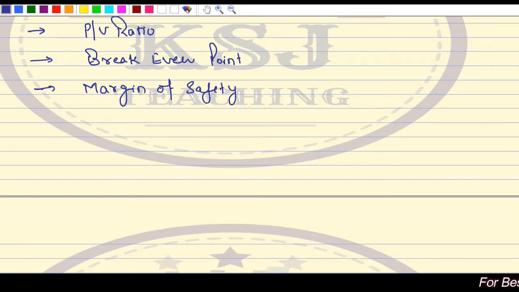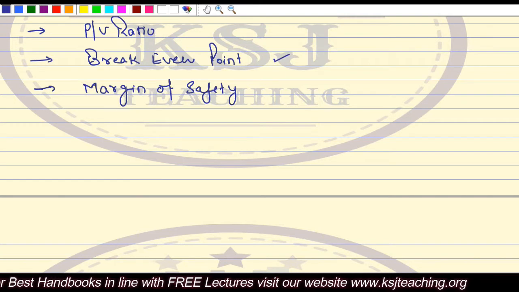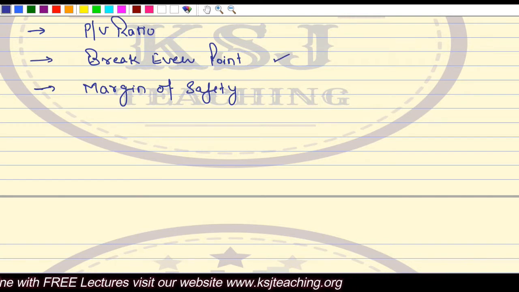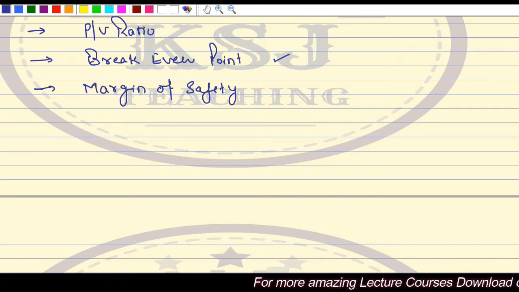The level of sales beyond break-even sales is your margin of safety, where you are earning profits. Your fixed cost is recovered up till the break-even point, so whatever you earn after the break-even point is margin of safety. In that case, your contribution will be equal to your profit because there will be no fixed cost. We have discussed this in detail, and all these topics are done.